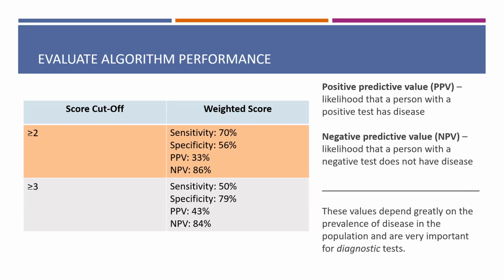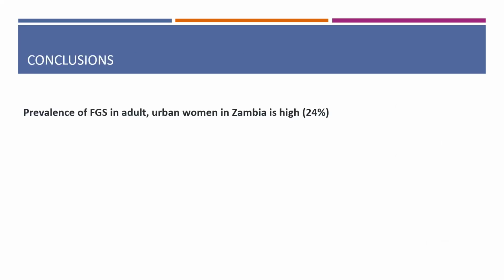And our positive predictive value was consistently fairly low. This highlights that the screening tool should not be used or considered as a diagnostic tool in this population, but could certainly be used to increase what we call the pre-test probability of a disease, or the prevalence of disease in the population that is referred for onward diagnostic testing.